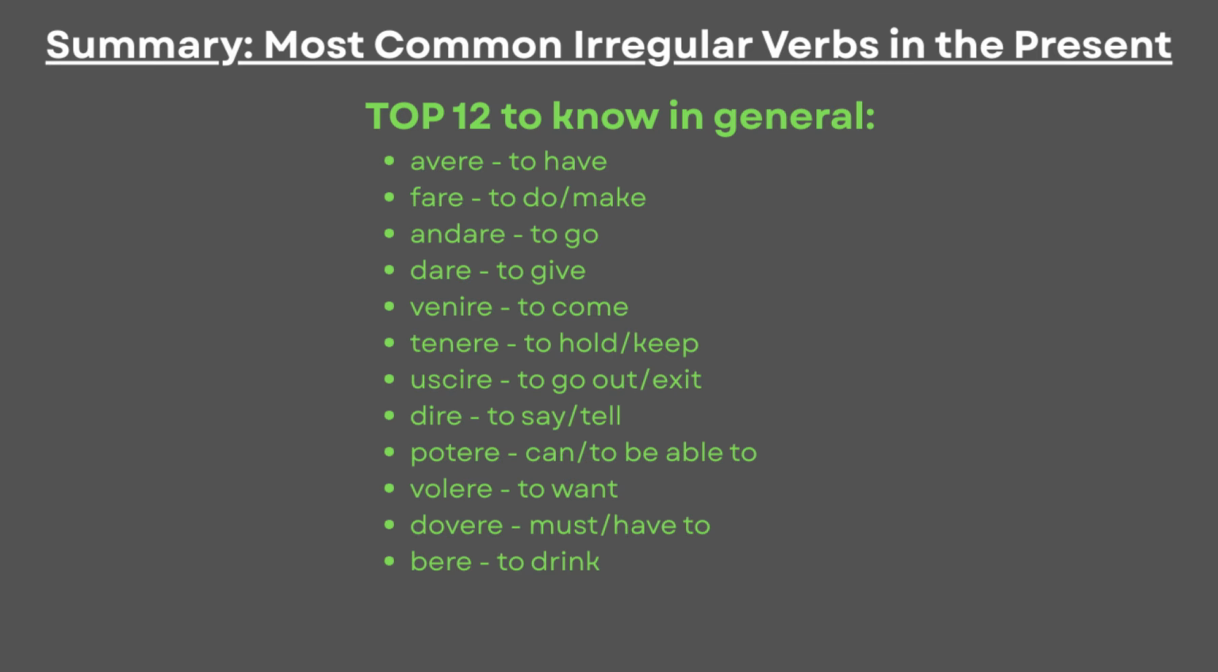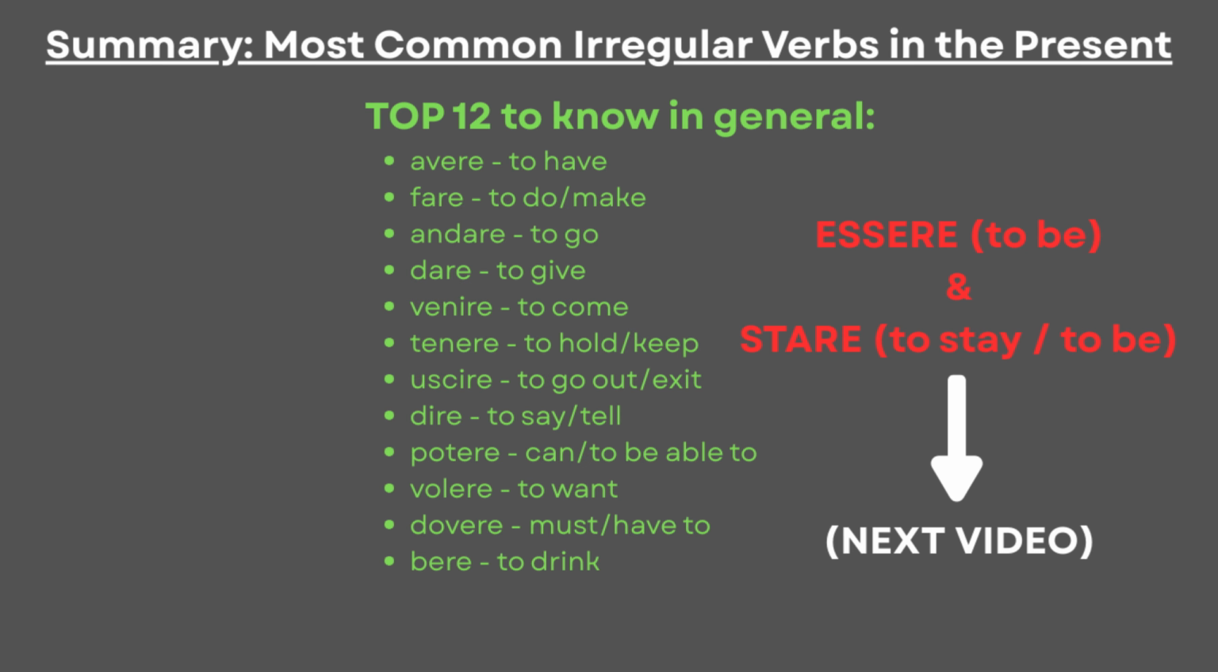Nonetheless, two important verbs remain in the language that I did not show, which are irregular, and they both mean to be. Essere, stare. The reason I didn't show these verbs is that they require specific explanations in their own topic, which I will do in the next video.